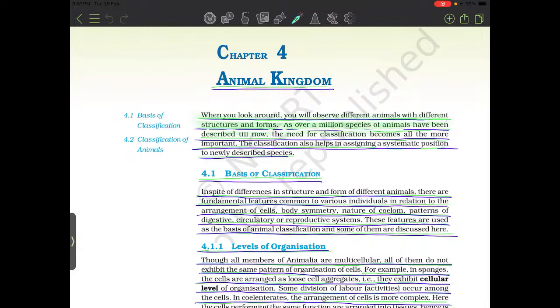When you look, you will observe different animals with different structure and forms. As over a million species of animals have been described till now, the need for classification is all the more important. The classification also helps in assigning systematic position to newly described species.